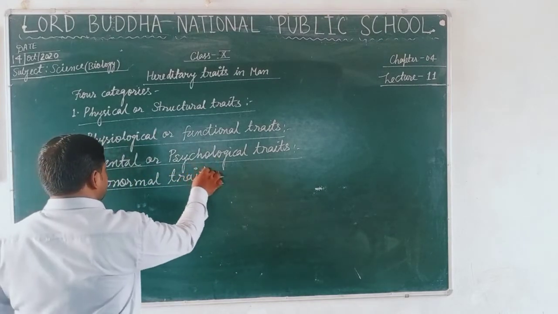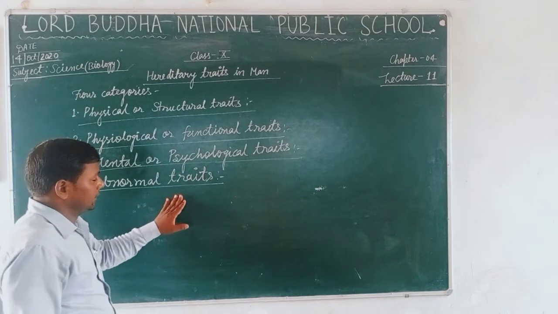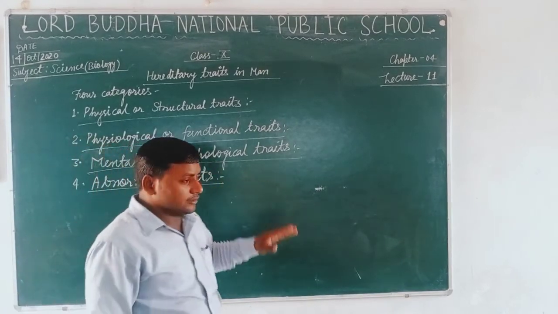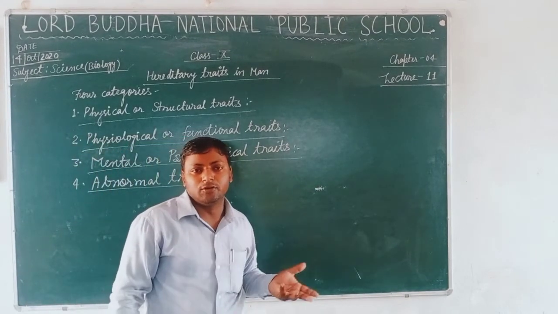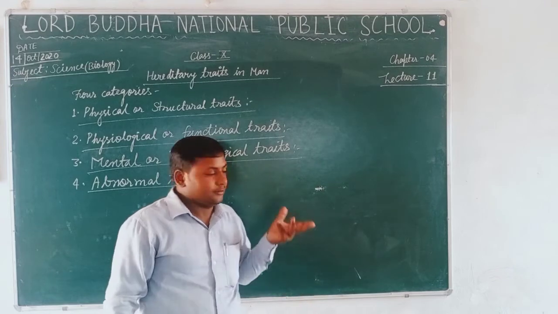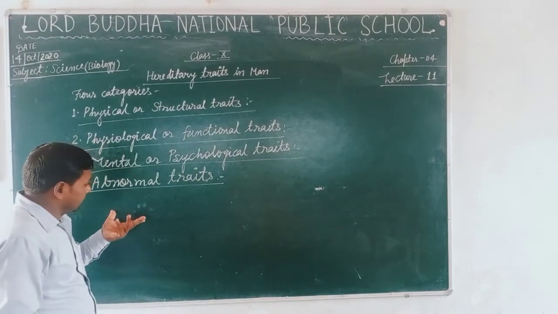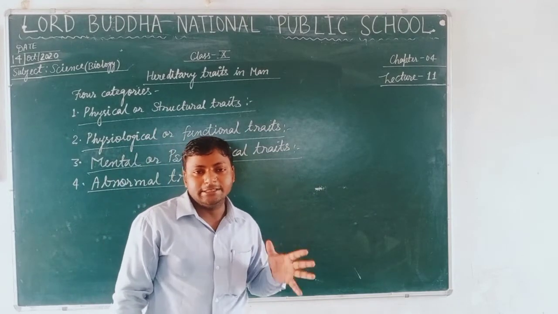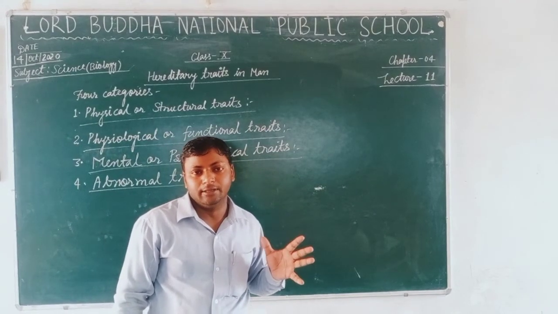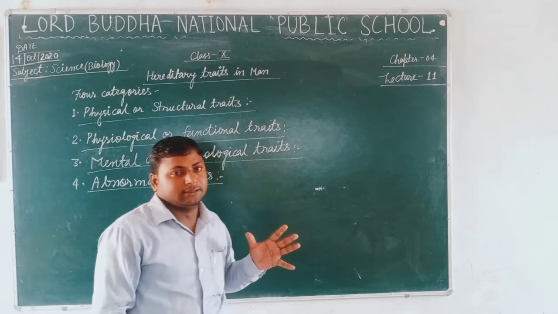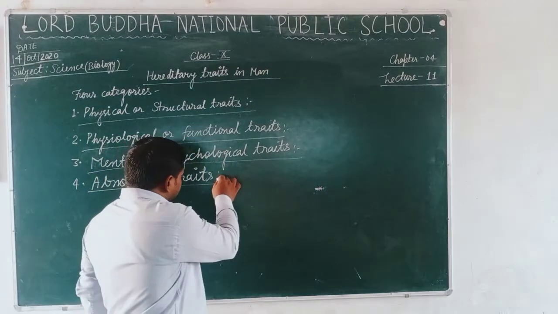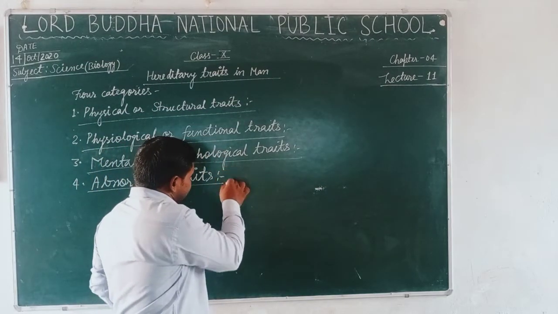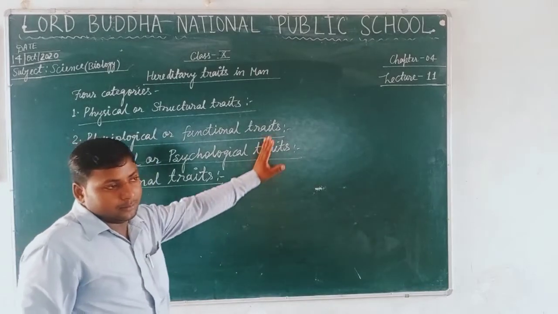And students, the next one is abnormal traits. The abnormal traits are the kinds of hereditary characteristics such as diseases like hemophilia, color blindness, sickle cell anemia.